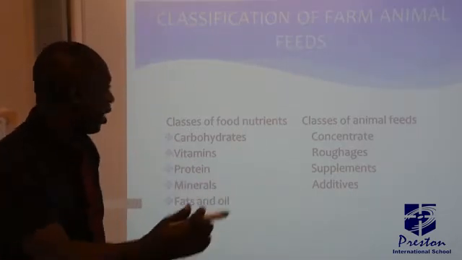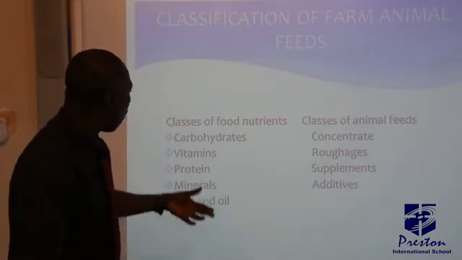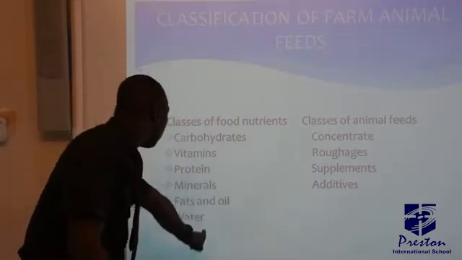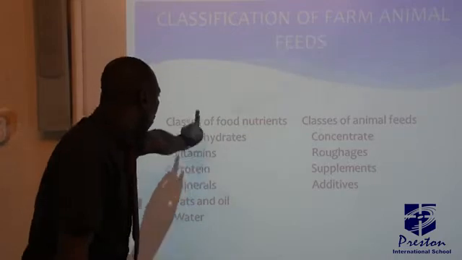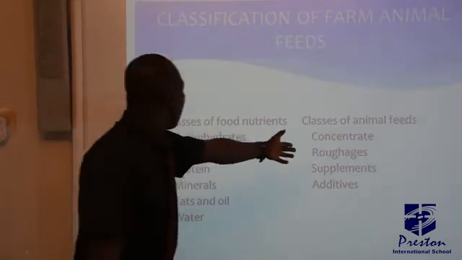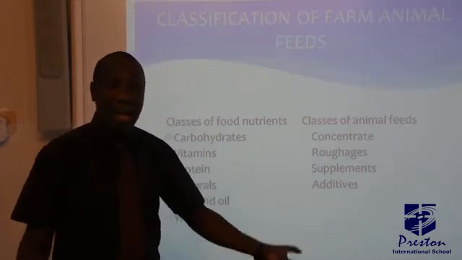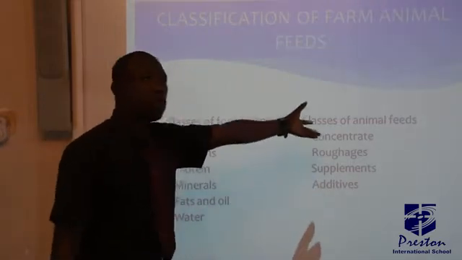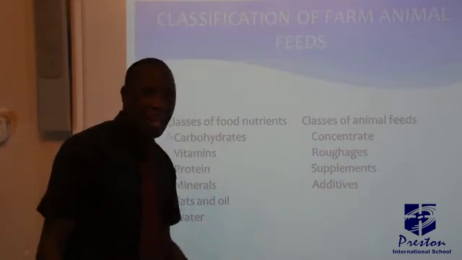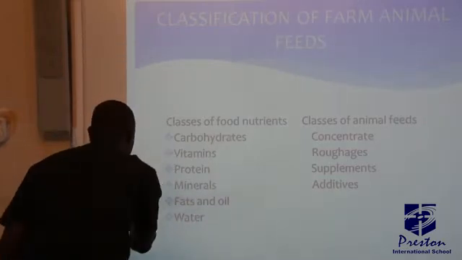Anytime you talk of balanced diet, you are talking of food or feed for the animal that contains all these food nutrients. Then, under classes of animal feed, you talk of concentrates, roughages, supplements, additives. And these are the things you give to your animal to supply the required nutrients.